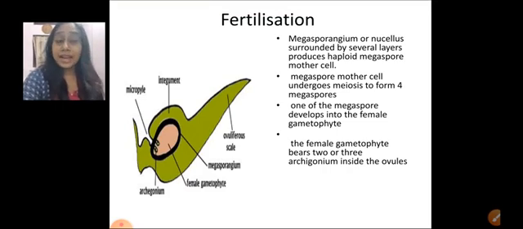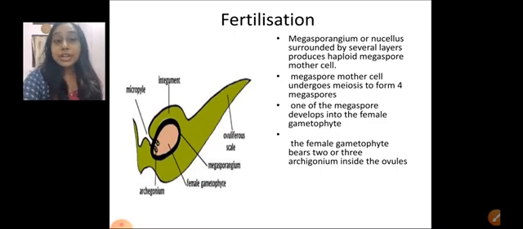This megasporangium, if it is underdeveloped, we call it the nucellus. It is surrounded by several layers of cells, and the nucellus produces one haploid megaspore mother cell. This megaspore mother cell is a large cell compared to the other nucellus cells. It undergoes meiosis and forms 4 megaspores. Among these 4 megaspores, 3 will die and the plant will lose them, but one megaspore remains and develops into the female gametophyte.